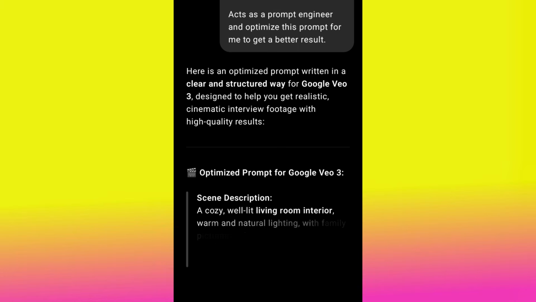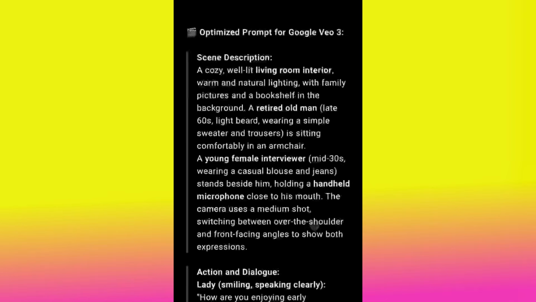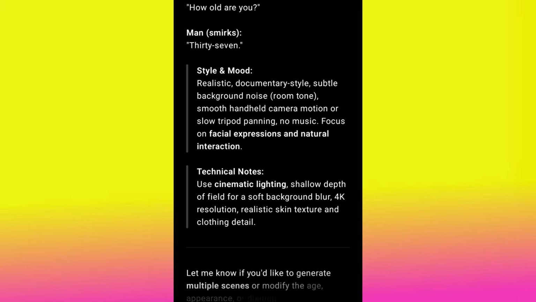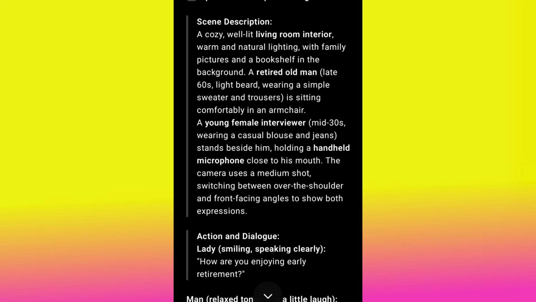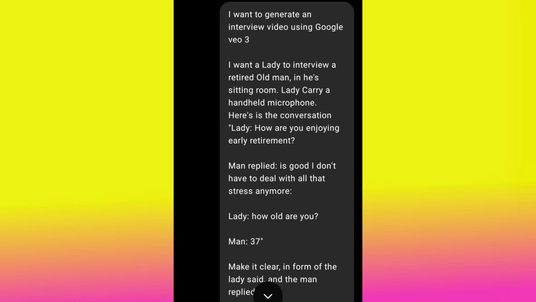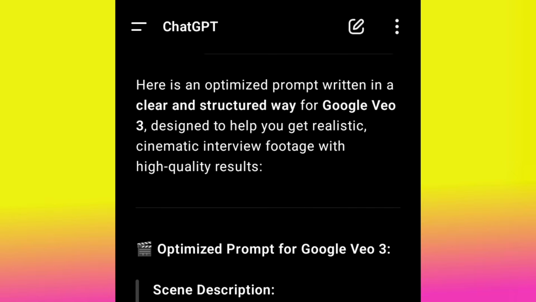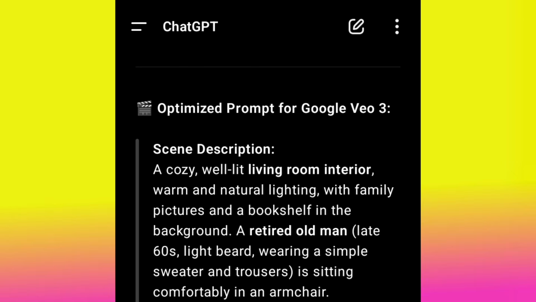You see? Oh, good. This is great. This is nice. Look at the prompt. If you look very well, this prompt is well structured. Look at what I just typed to ChatGPT. Look at what I got. So all I need to do now is go ahead and copy this particular one. Now let me walk you through the prompt. Look at the prompt very well. Scene description: a cozy, well-lit living room interior.